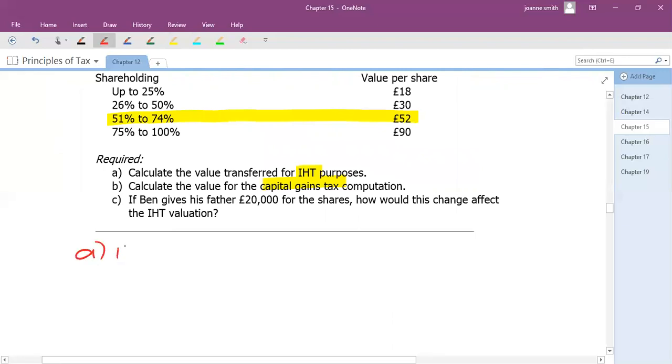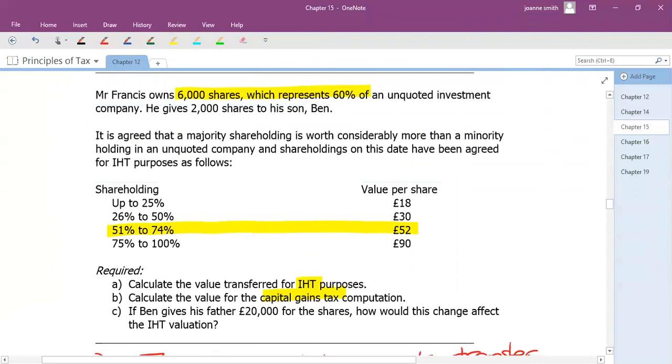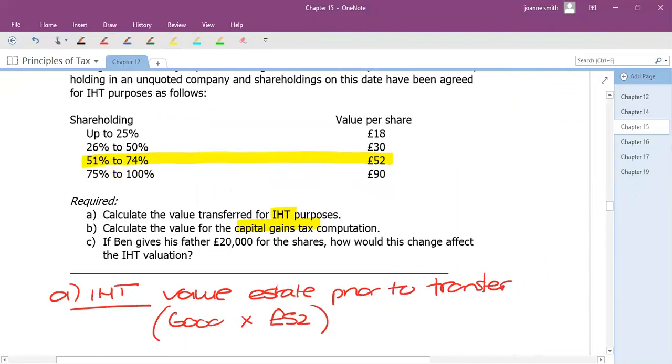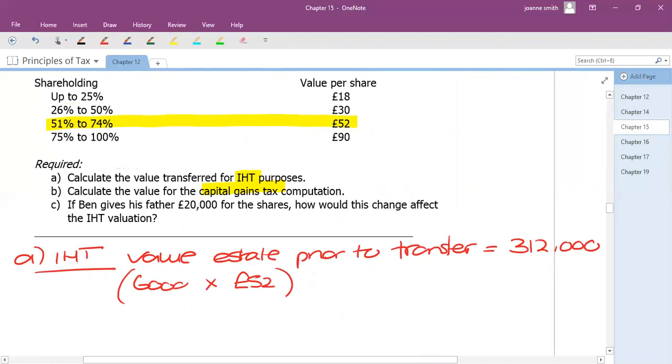So for IHT purposes, we're going to look at the value of the estate, and estate just really means assets prior to the transfer. So I've got 6,000 shares, and that is each valued at £52. And remember, it's £52 because it says up here those shares are worth 60%, and your shareholding falls in that bracket. So prior to giving some of your shares away, your estate is worth £312,000.